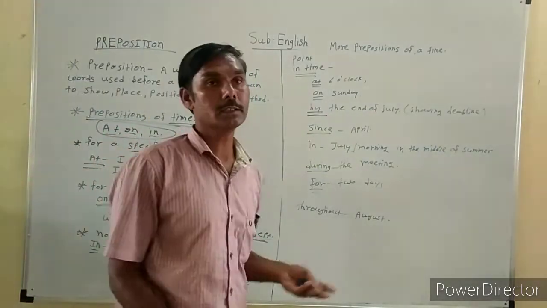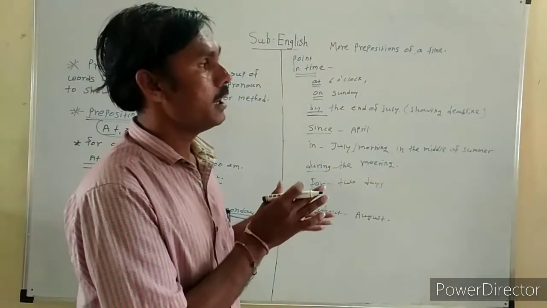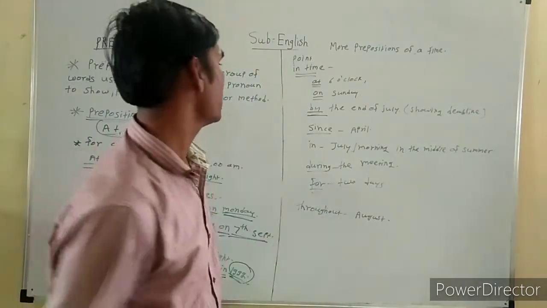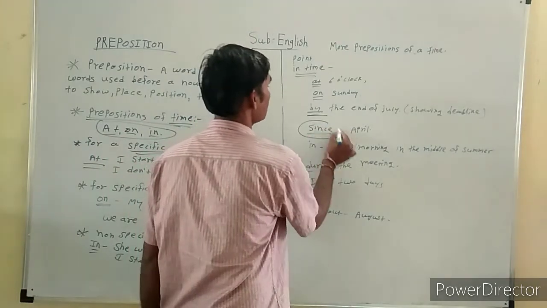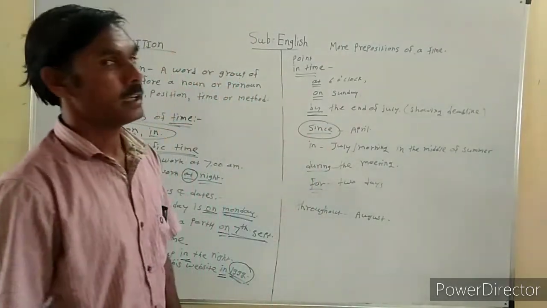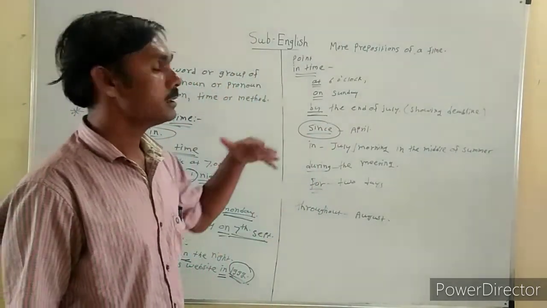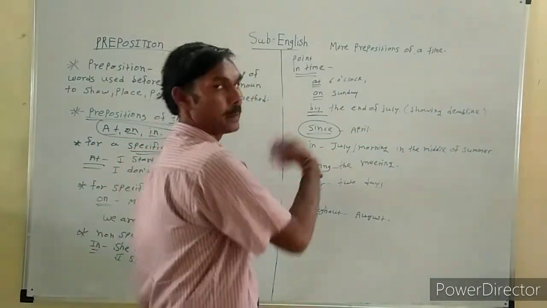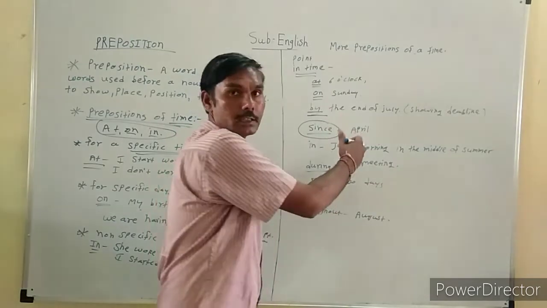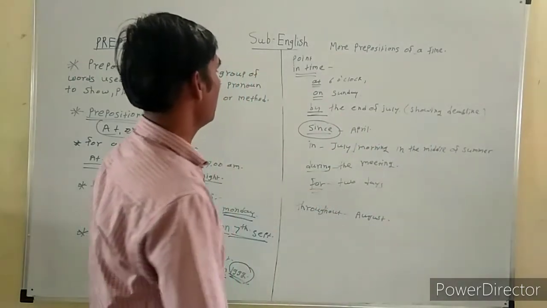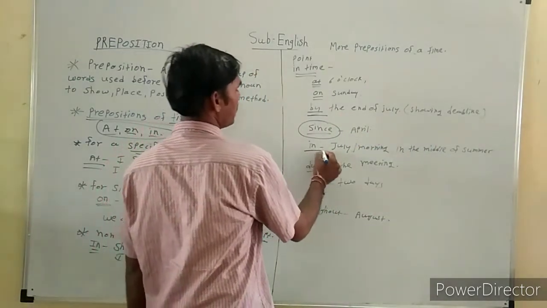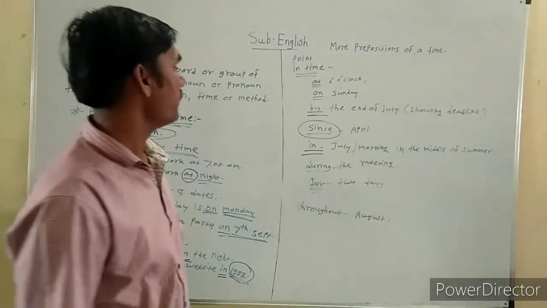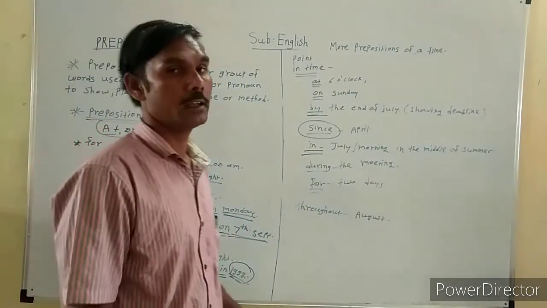Next, since means the work started in the past but is still going on now. There we use since as a preposition. For example, he is working since April, since the month of April. The next preposition used for time is in.